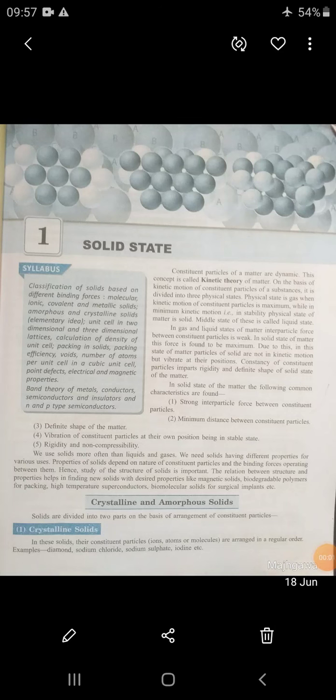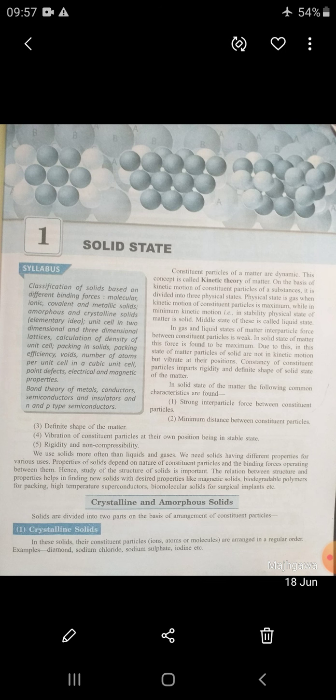Student class 12 subject chemistry, chapter first: solid state. Dear student, in this chapter we are going to study classification of solids based on different binding forces. This means we will learn the characteristics of molecular, ionic, covalent and metallic solids.